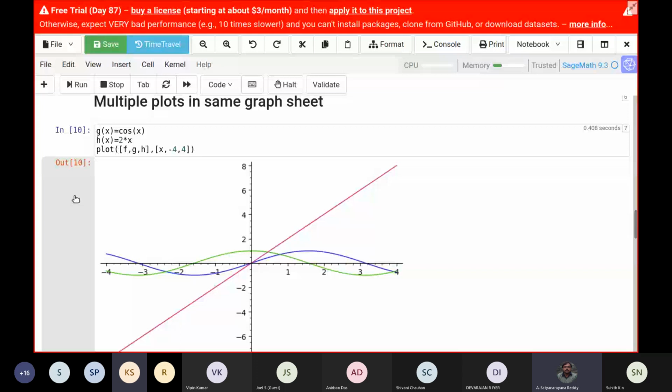So f of x you already plotted. You already took g of x equal to cos x and h of x equal to 2 power x. So at least you need to type this carefully: plot, open bracket, f, g, h, comma, x, comma, -4, comma, 4, and close the brackets at the end. So plot is bounded with brackets and the list f, g, h is given in square brackets, comma, the range in square brackets: x, -4 to 4. So it is like Mathematica code. There also they will give x and -4 comma 4.